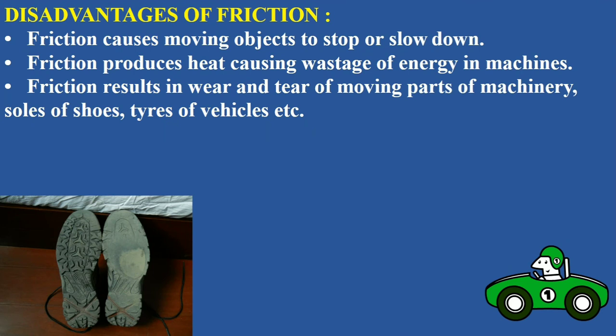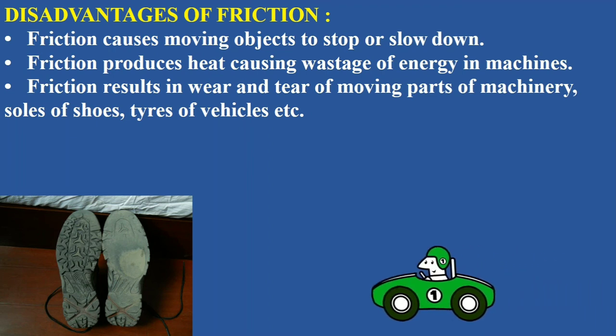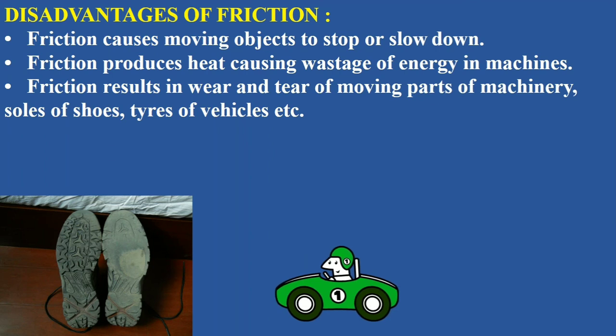Now we talk about some disadvantages of friction. Friction causes moving objects to stop or slow down. If you throw a ball on the ground, after some time it stops. Why? Just because of frictional force. Friction produces heat, causing wastage of energy in machines.